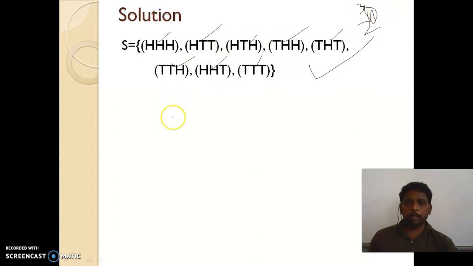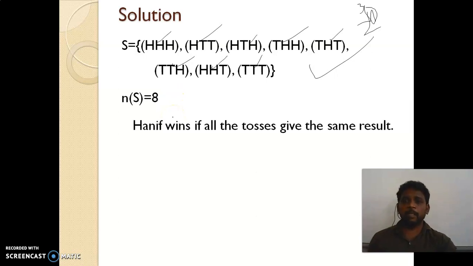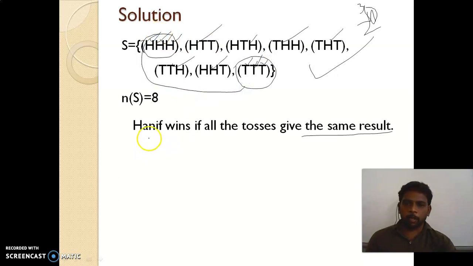Okay. Here the event: Hanif will win the game when he gets the same result. Same result means in all the 3 cases. So in all the 3 cases, which events are having the same results? So this one and also this one. Because in the first case head, second case also head, third also head. Here first case tail and second tail, third chance also tail. So these 2 are having the same result. So Hanif wins if all the tosses give the same result, meaning if he gets head or tail only, he will win the game. Okay.